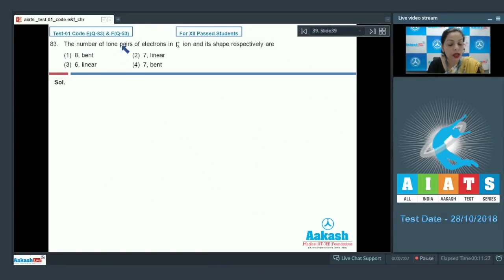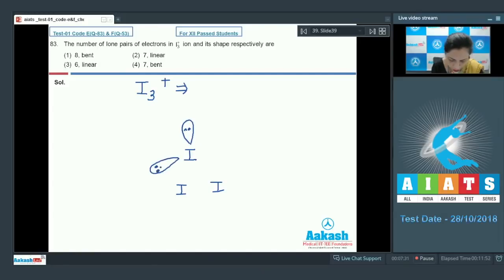Question number 83. The number of lone pairs of electrons in I3 positive ion and its shape respectively are. So here we have this I3 positive ion, and in this case, I just want to draw its structure. There are 3 iodine atoms joined in this manner, and the lone pairs associated with the central atom are 2, which participate in hybridization also, while these are the bonded pairs.